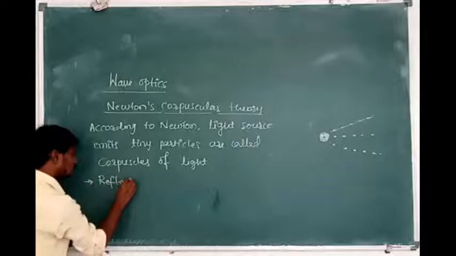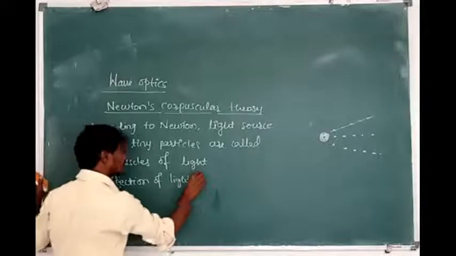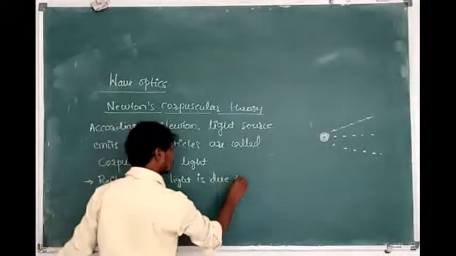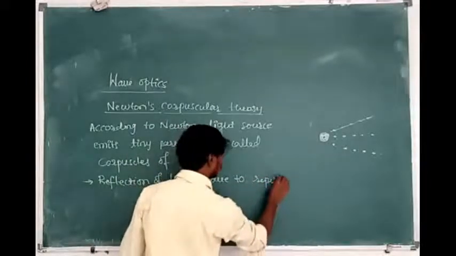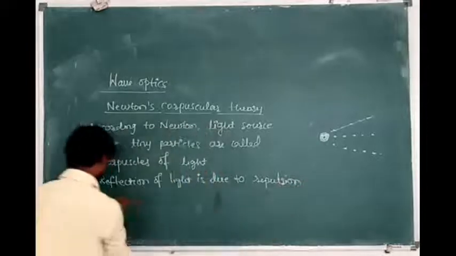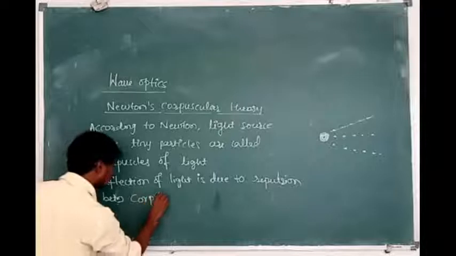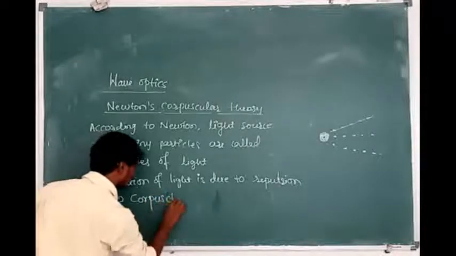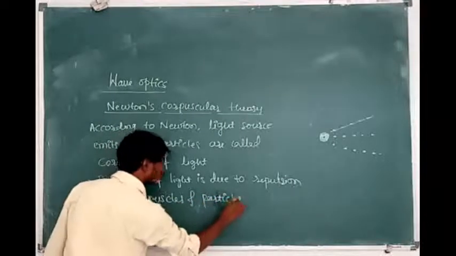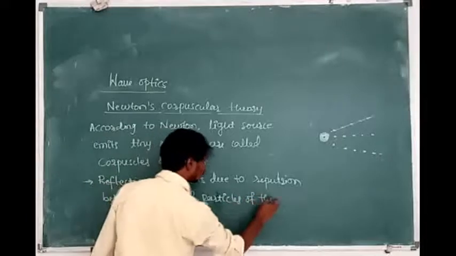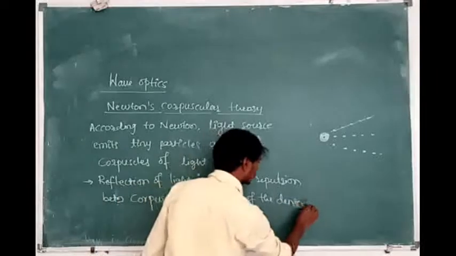Reflection of light is due to repulsion between corpuscles and particles of the denser medium.